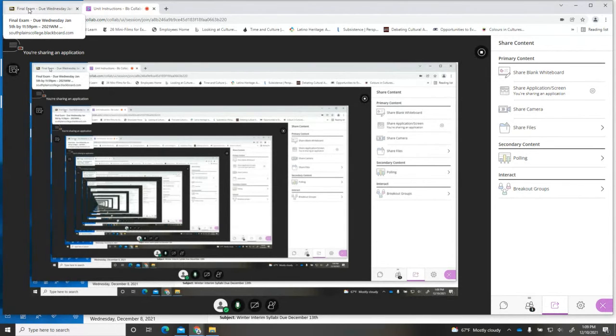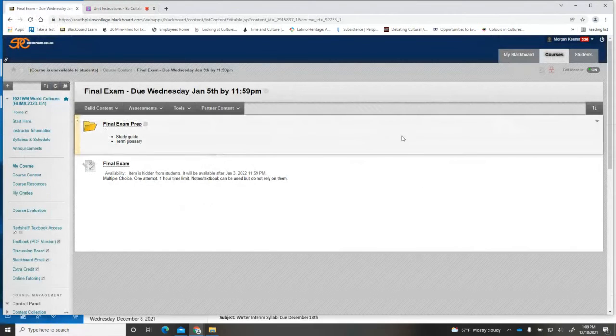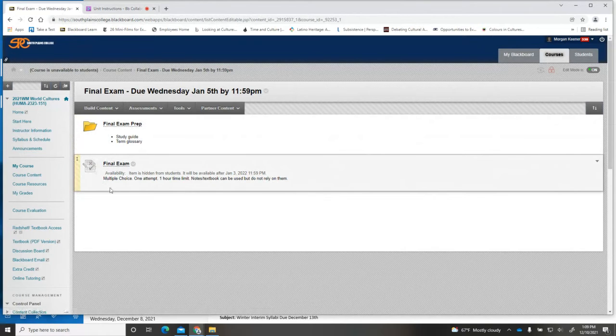So when you click into Blackboard, you're going to see your final exam prep. That's ready from day one, but your final exam, if you notice, it's not bold or colorful. It's because it's not going to be available until after January 3rd, okay? So it'll pop up January 3rd at midnight, and then you will have until January 5th at midnight to complete it. So you have 2 days to decide when to take your final.